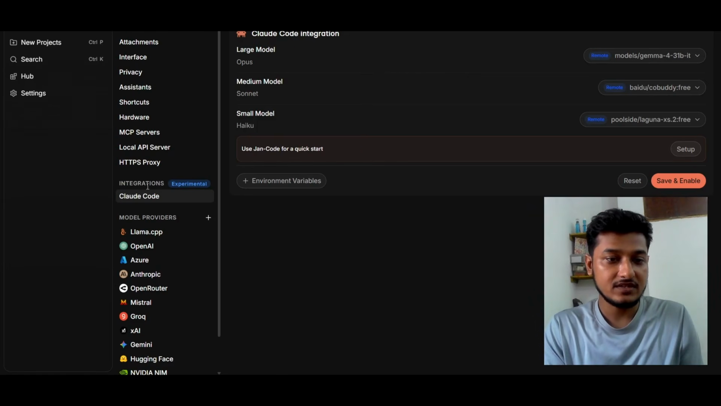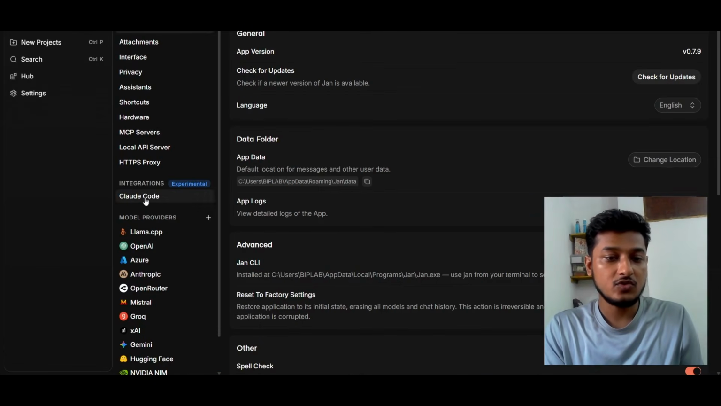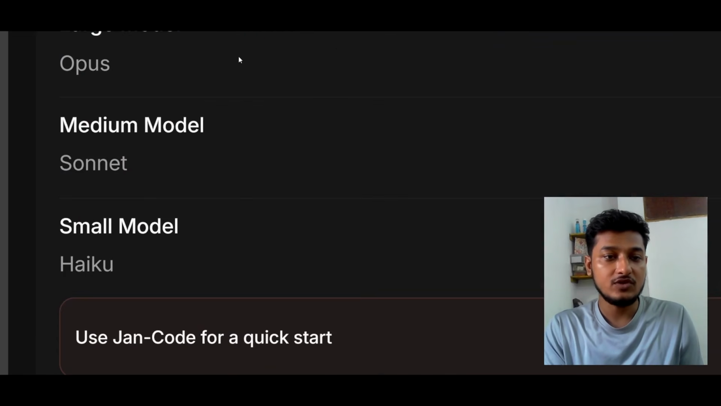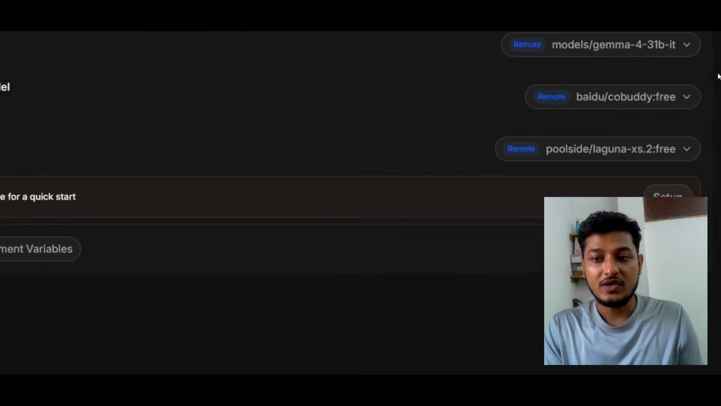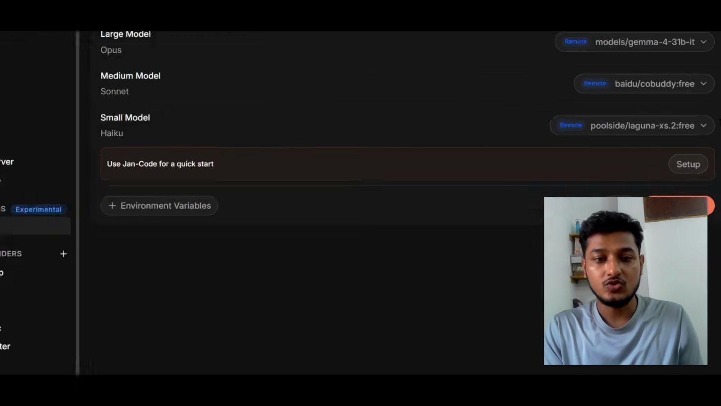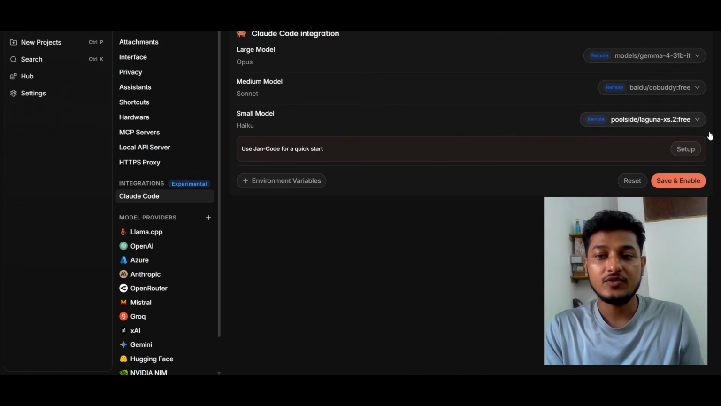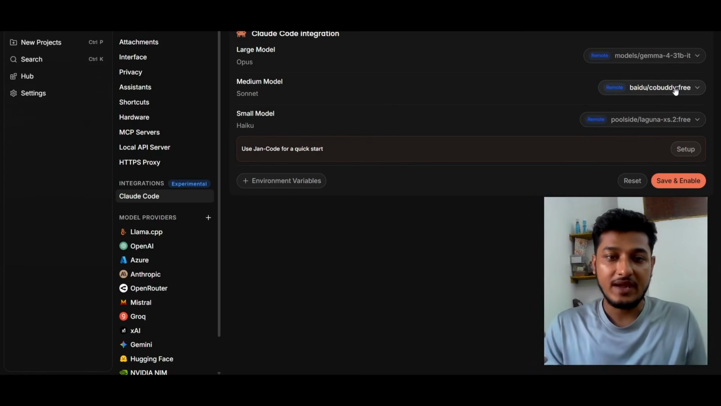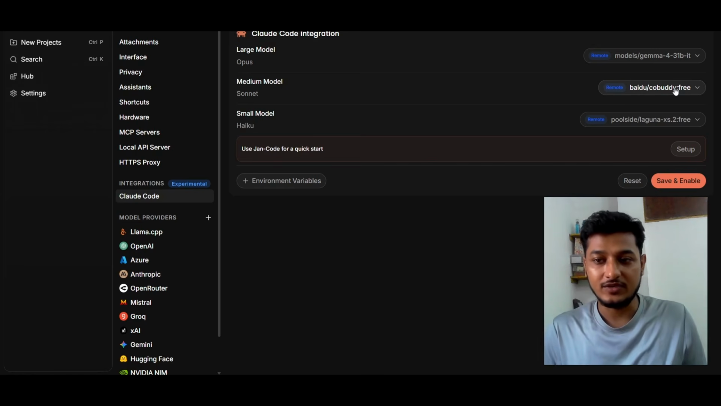Next, go to the settings bar on the left hand side, and then go to Cloud Code. Here you see the integration part, where you can map any model to Opus, Sonnet, and Haiku. Currently, I have mapped this Gemma 4 to Opus, CodeBuddy to Sonnet, and Haiku to this Laguna Access Point 2. It is not in a proper way; I have just mapped all of these models randomly to Opus, Sonnet, and Haiku.